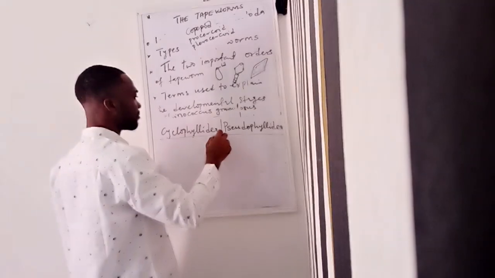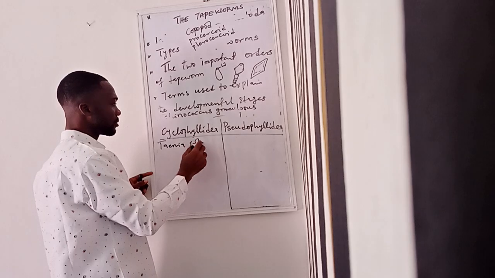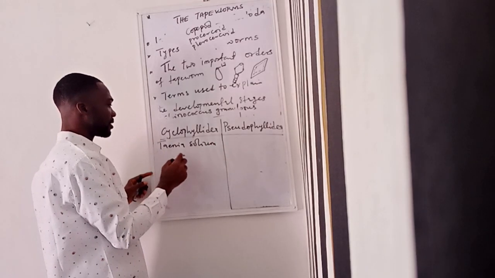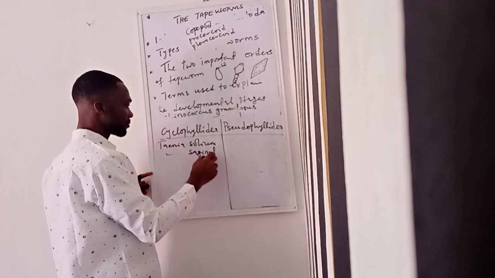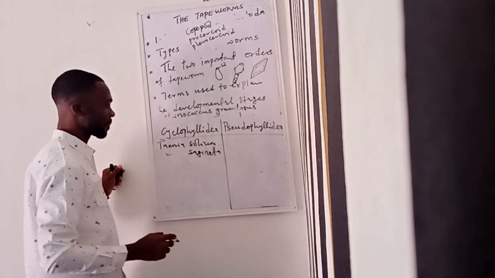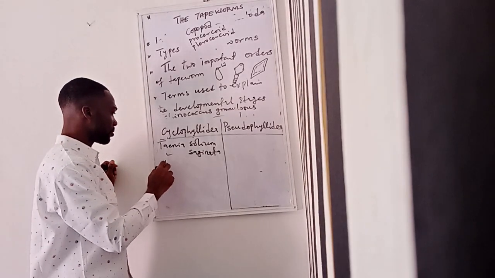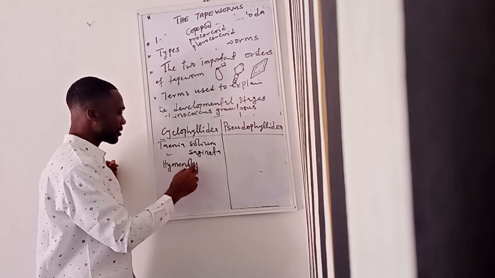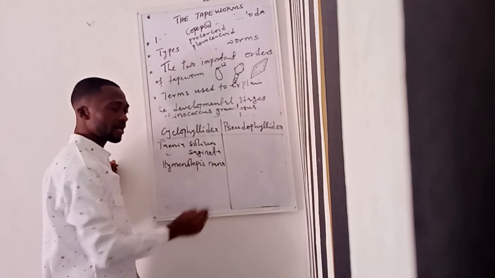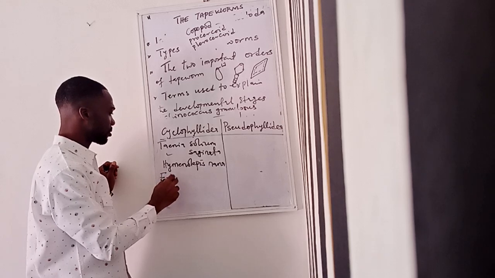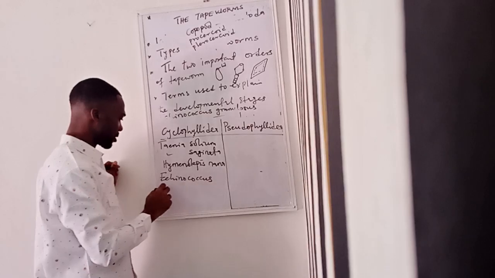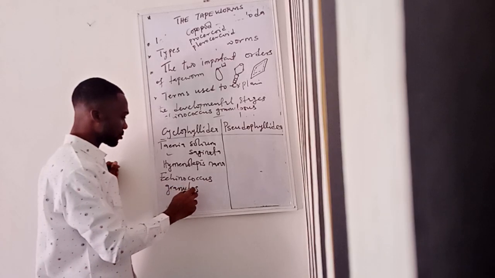Parasites that are found under Cyclophyllidea: the first one is Taenia solium, then Taenia saginata, then Hymenolepis nana, and Echinococcus granulosus.